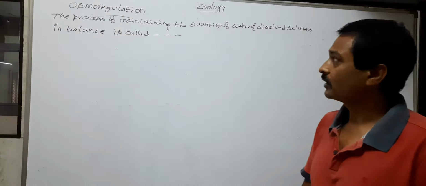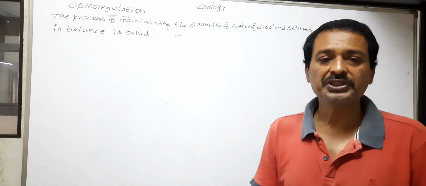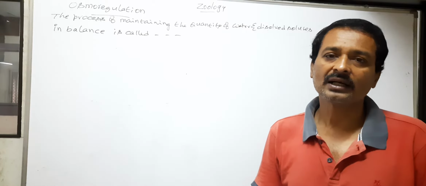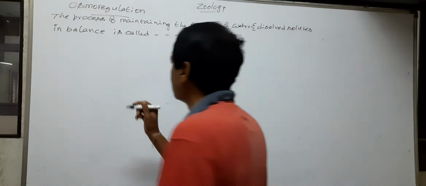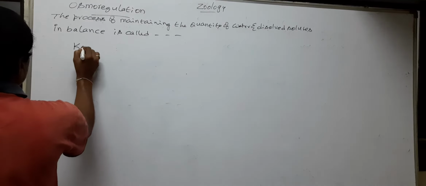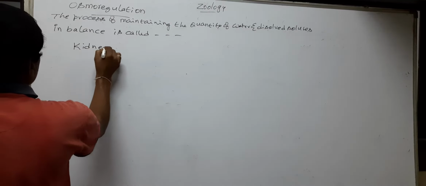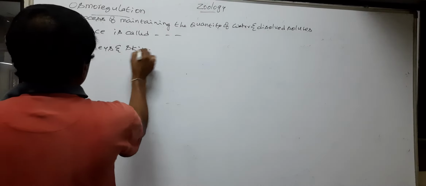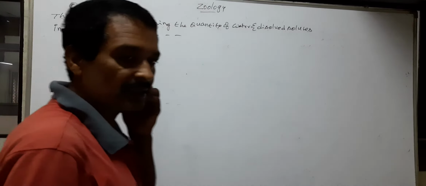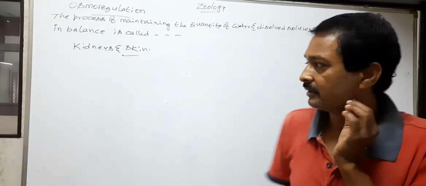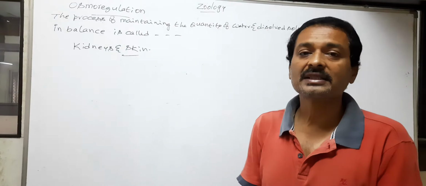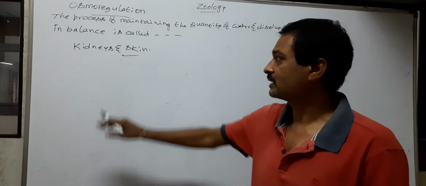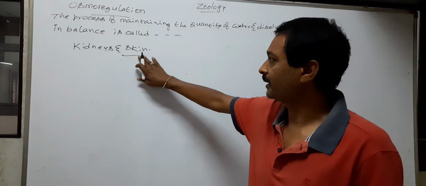Osmoregulation is achieved by excretion through organs such as kidneys and skin.